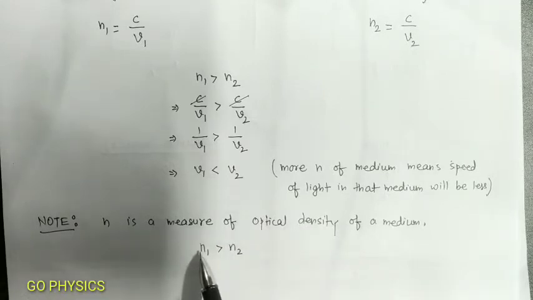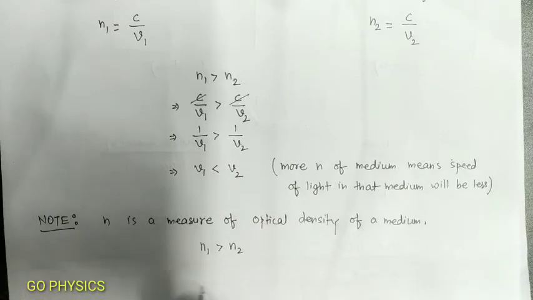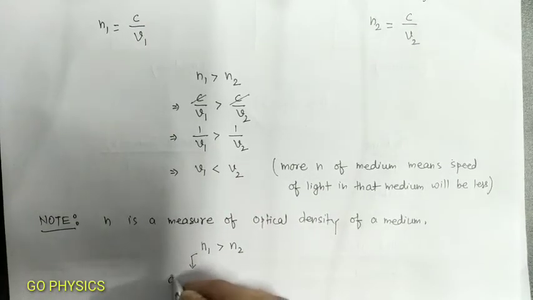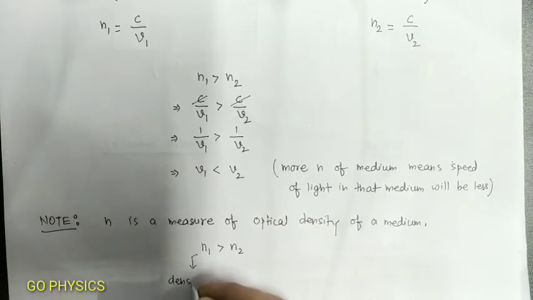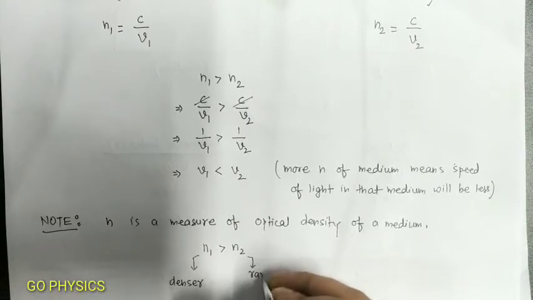If the refractive index of medium 1 is greater than the refractive index of medium 2, then we say that the optical density of medium 1 is more than the optical density of medium 2, or that medium 1 is a denser medium and medium 2 is a rarer medium.